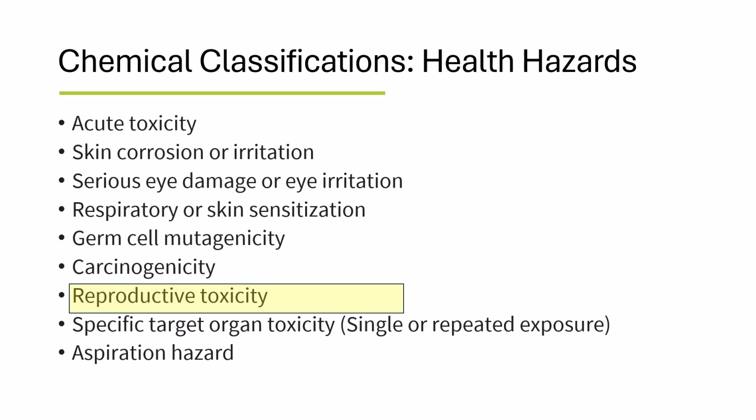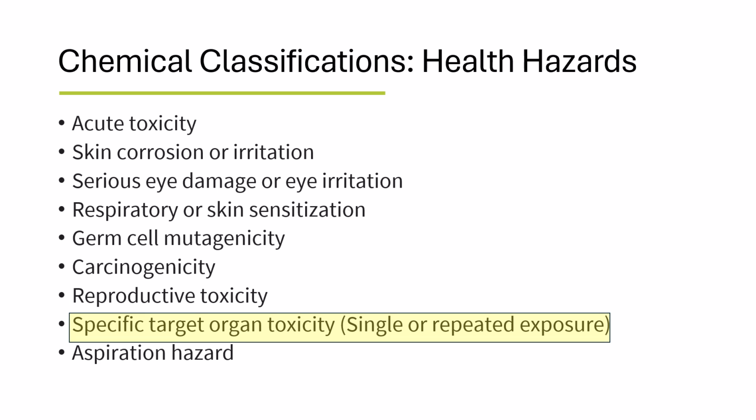Reproductive toxicity is adverse effects on sexual function and fertility in adults and present developmental toxicity to offspring. Specific target organ toxicity is the ability of a chemical to cause toxic effects on certain organs. These toxic effects may be reversible or irreversible. This classification is broken down to assess if the toxic effects occur after a single exposure or after repeated exposures.